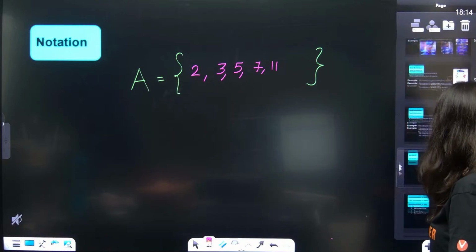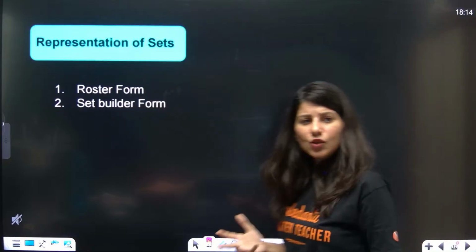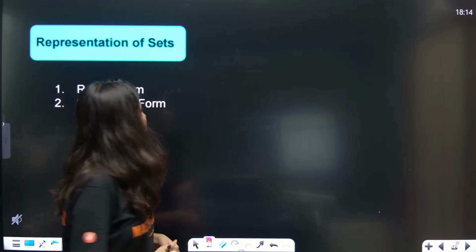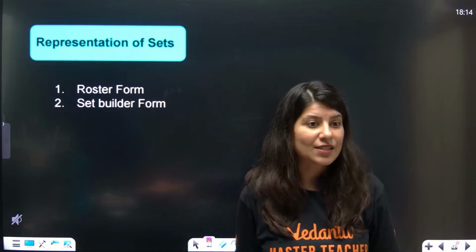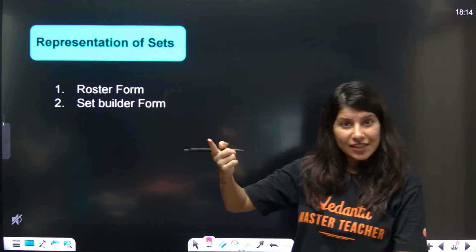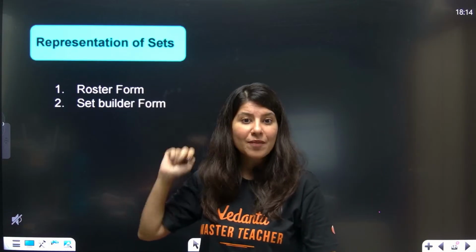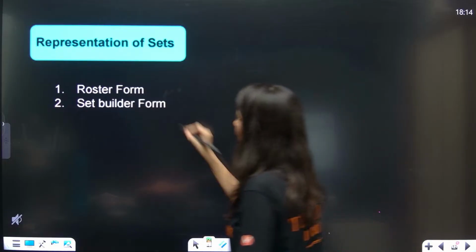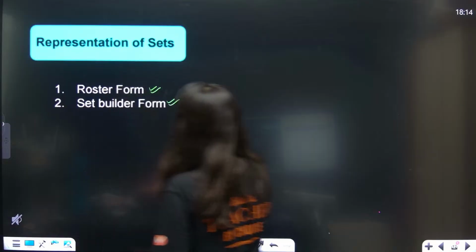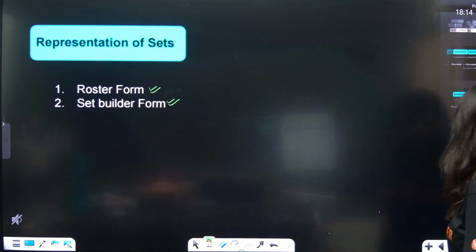Now there are 2 ways to represent a set: roster form and set builder form. Roster form, by the way, is very important for your relations as well. If you are going to study relations in class 12th, this is very important. Roster form and set builder form. One by one, let's understand what is roster form and what is set builder form.